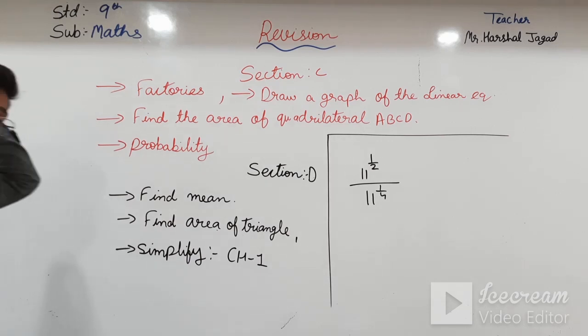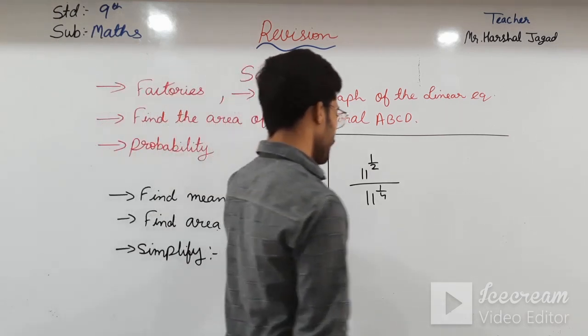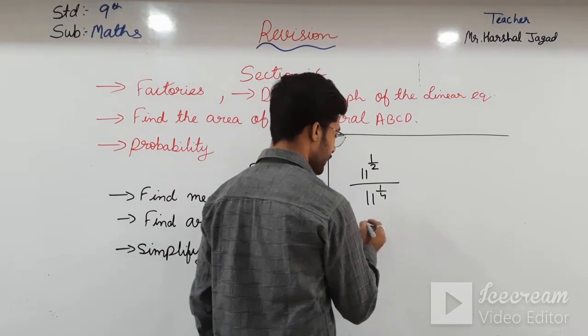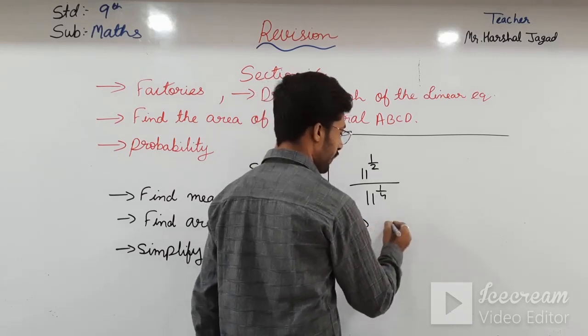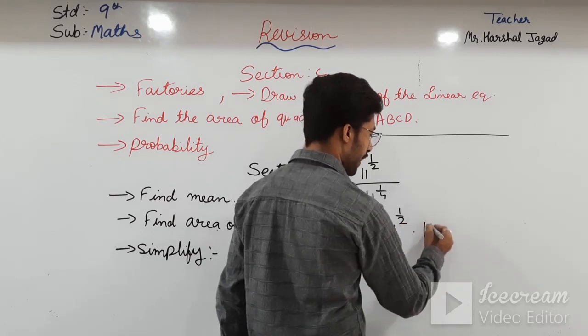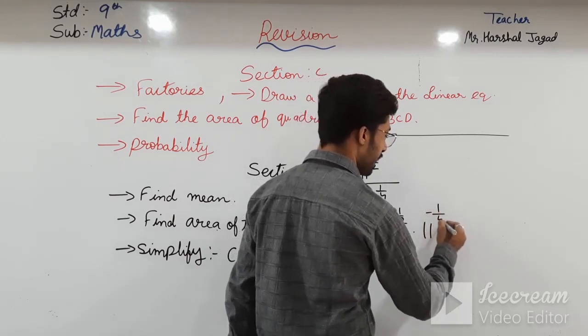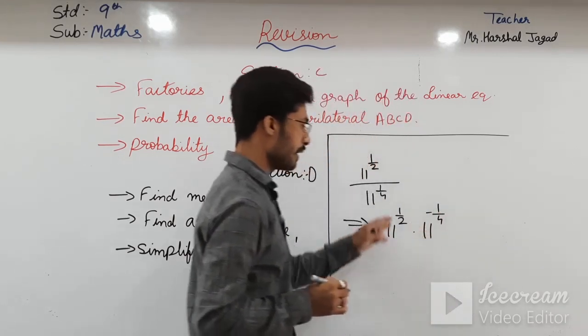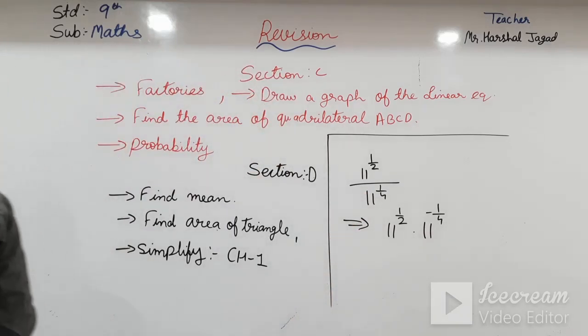Okay students, first of all calculate by your own. I am just giving you some hints. So first of all what will happen? 11 raised to 1 by 2 into 11 raised to minus 1 by 4. It will happen. Now do it first of all by yourself, students, then after that I will tell you.